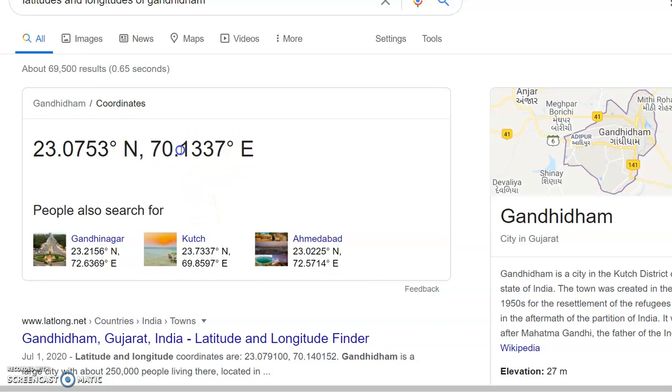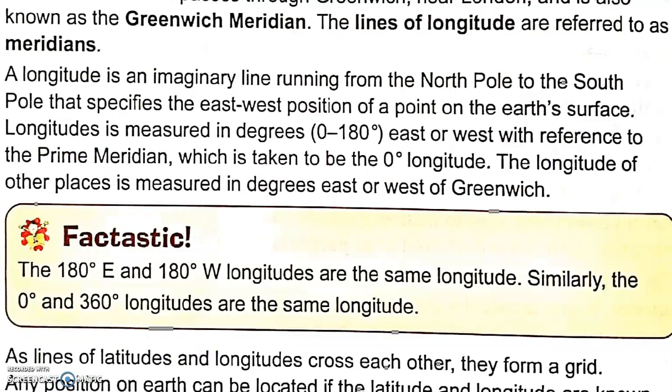The number with longitude will always have east or west at the end. The number with latitude will always have north or south at the end. Now, the 180 degree east and 180 degree west longitude. Just a minute, am I missing something? East or west with reference to the prime meridian.